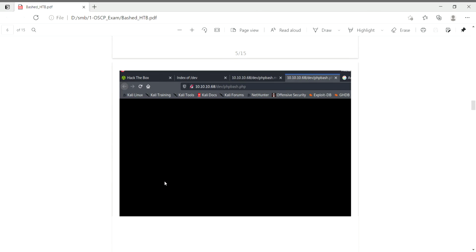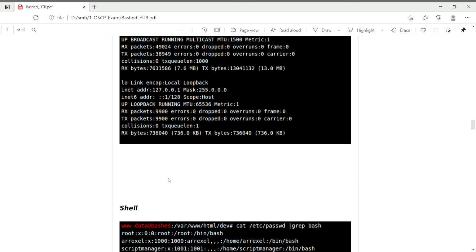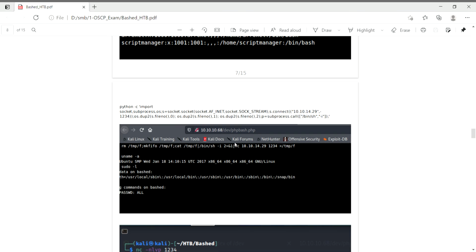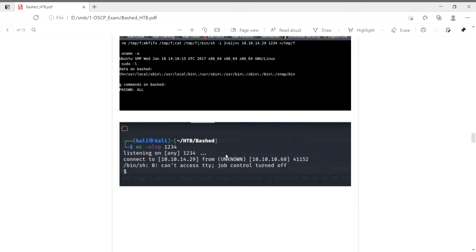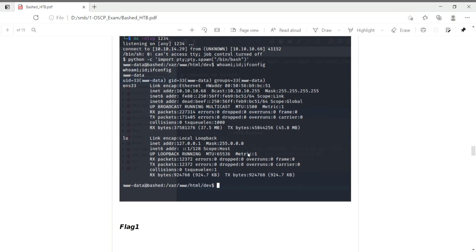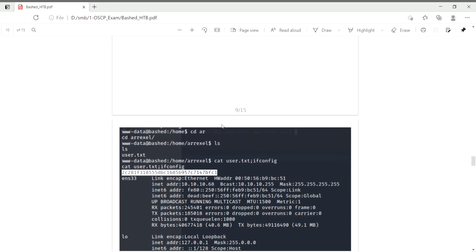So it is a web-based shell. I have entered some default commands like ifconfig and whoami, and the commands are executing properly in the web-based shell, but it is not an interactive, user comfortable shell. I have inserted my Python reverse shell and executed it using the listener netcat on port 1234. I have confirmed the machine is the same machine as Bashed, and this is flag one, which was in the directory of arrexel.